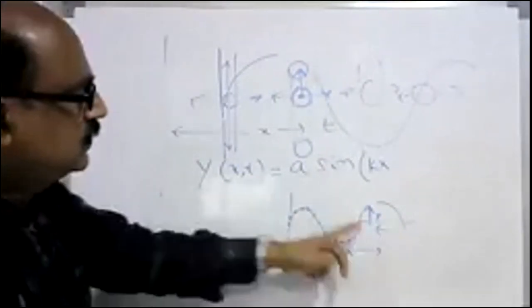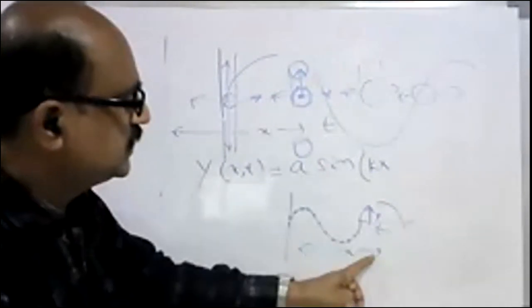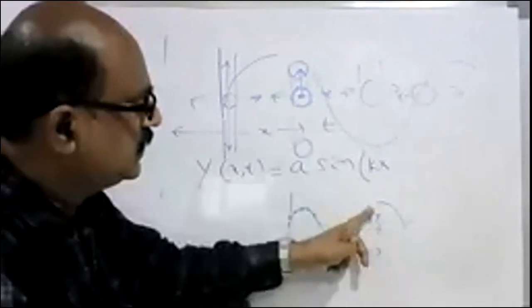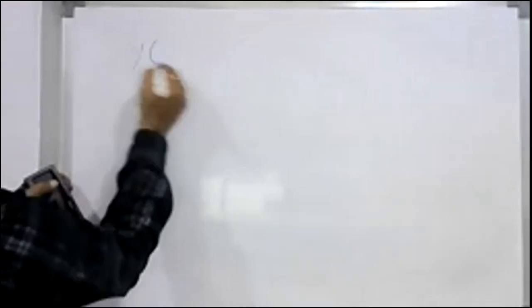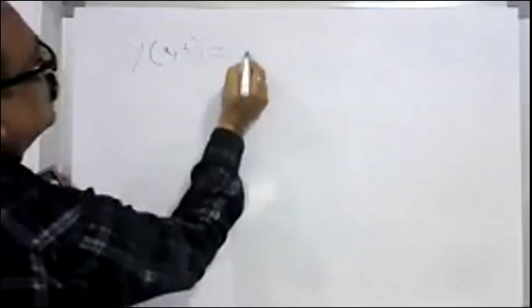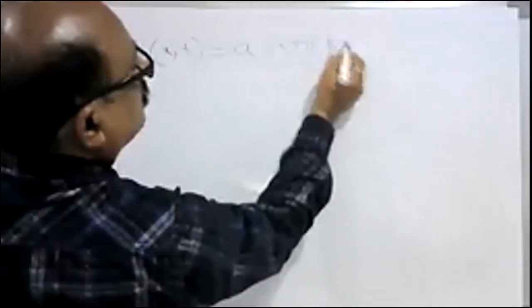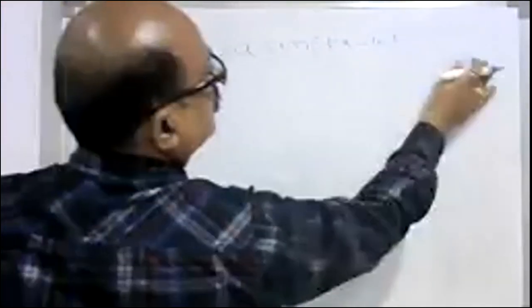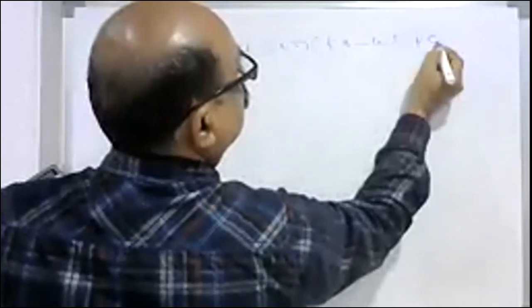So the displacement of this particle at this position x after some time t can be written as y, a function of x and t, is equal to amplitude sine of kx minus omega t plus or minus phi. I wrote plus or minus phi.